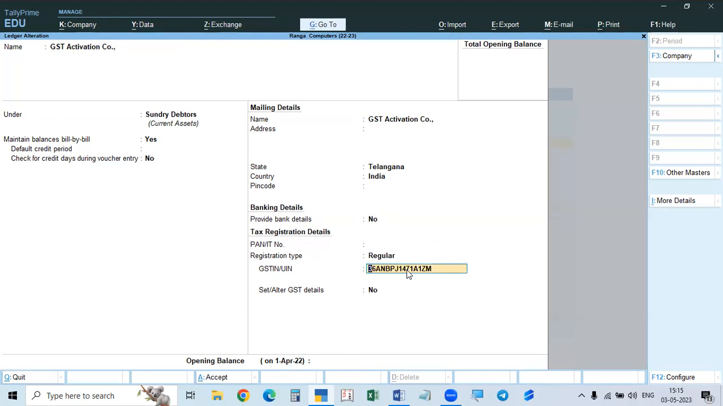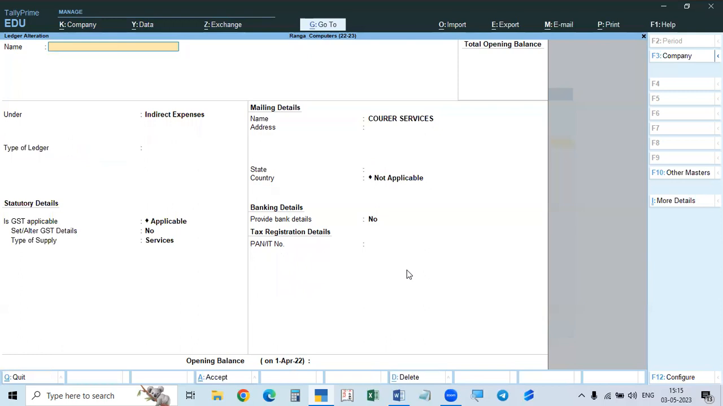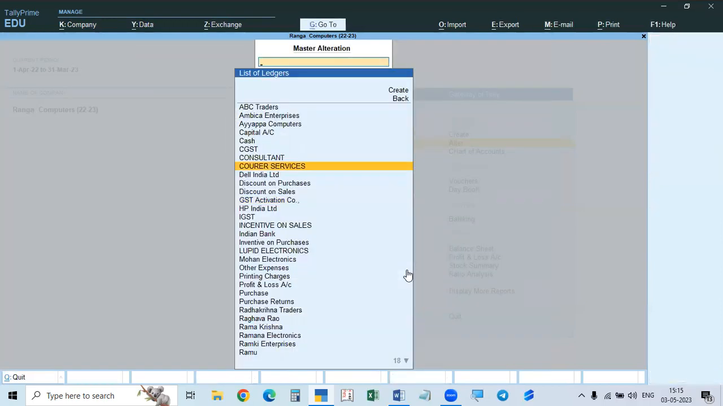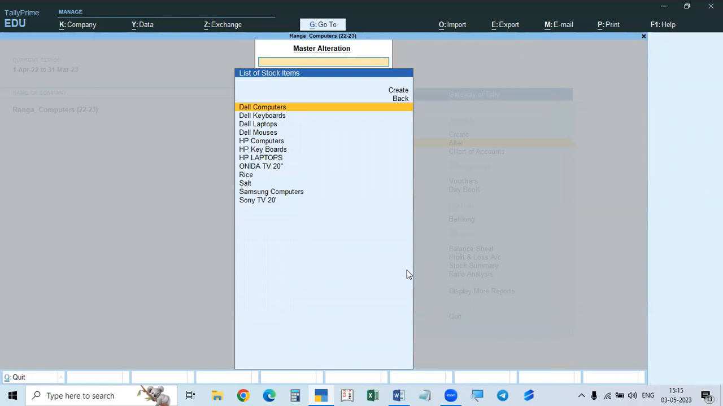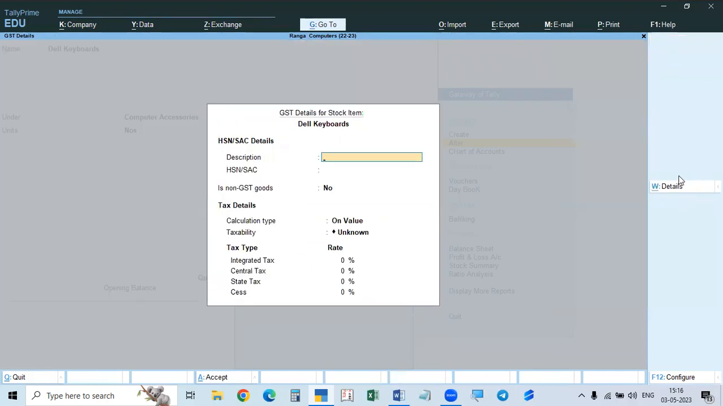And sometimes when you are creating ledgers for services, or stock items in the inventory masters, here we give the set or alter GST details. When you are giving the GST details, we may not give the description. The HSN code may be missing.